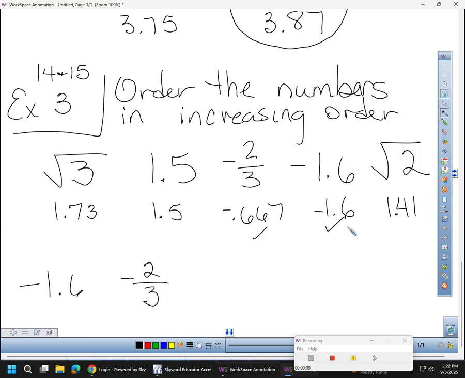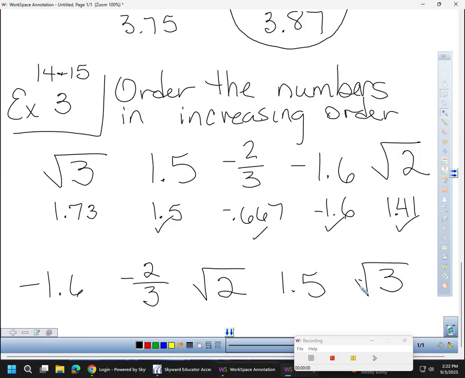So these are done. Then what? Good. Out of 1.73, 1.5, and 1.4, the square root of 2 would be next. 1.5, and then the square root of 3. Very good. Okay? Any questions there? Okay?